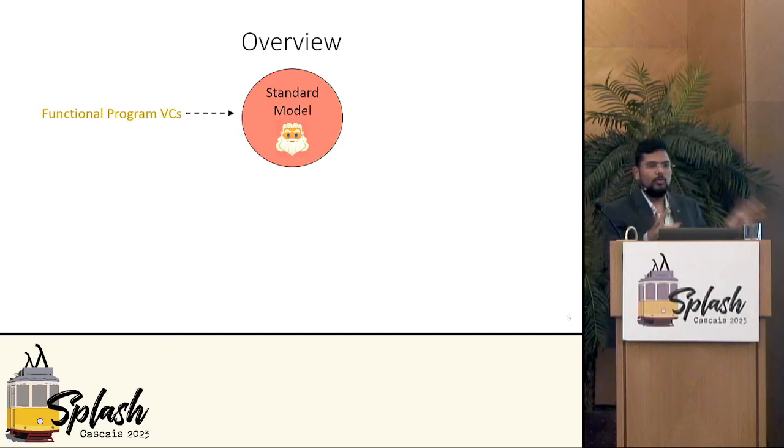And so I'll give you an overview of our result. Verification conditions, or VCs, for functional programs are written in a first-order logic over algebraic data types. The model where you want to check the validity of the VCs is the standard model. So that's Zeus over there. This is the standard model. The ADT sort here is realized by an initial algebra. The integer sort is the true integers, etc. And this logic is actually incomplete, which means no procedure can prove all valid theorems.